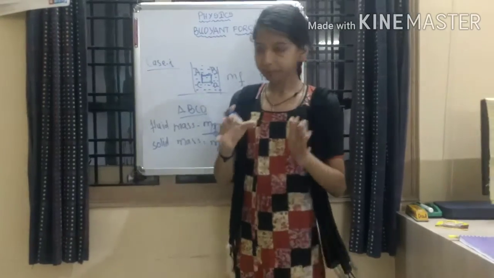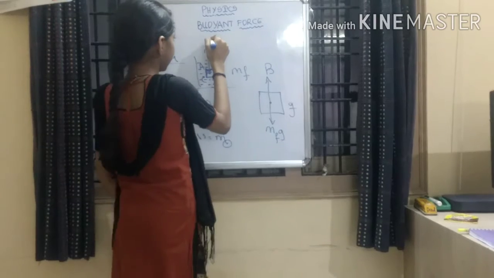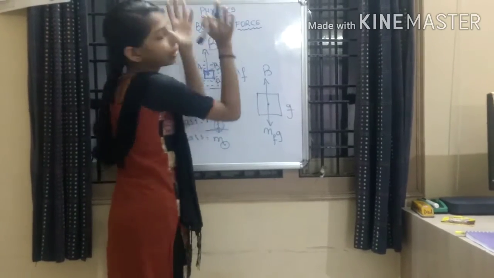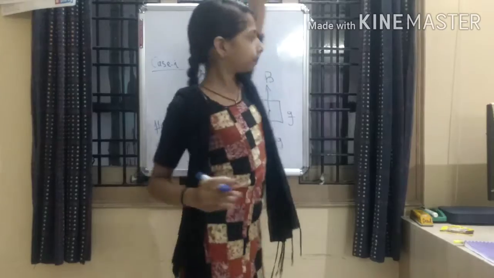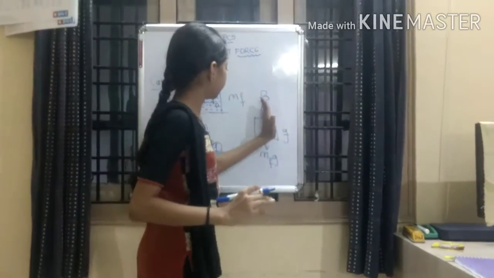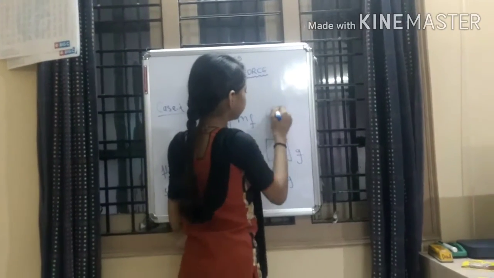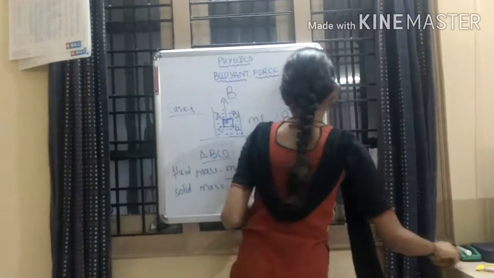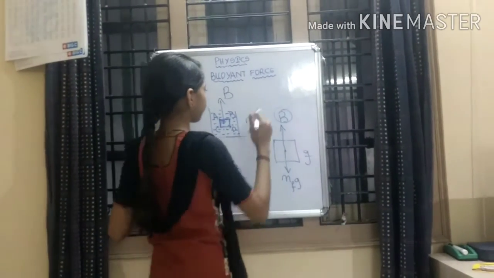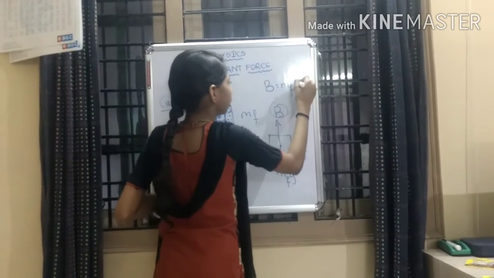The force which acts in the upward direction is nothing but Buoyant force. So, in case 1, B is equal to mfg.